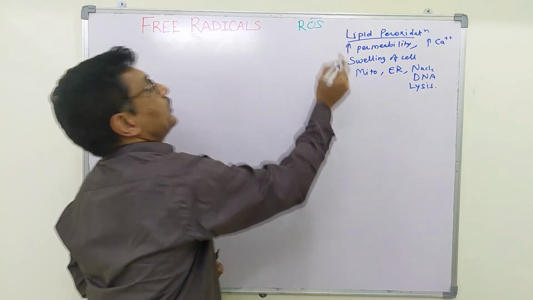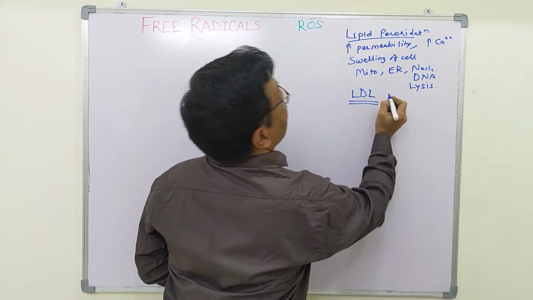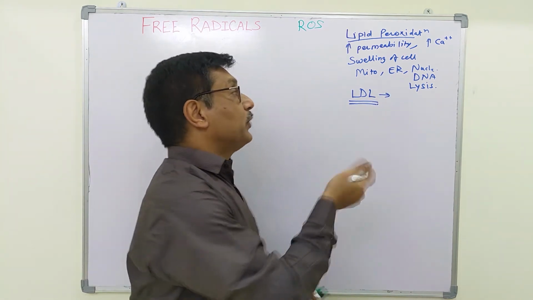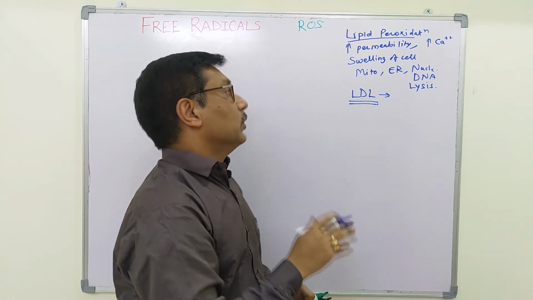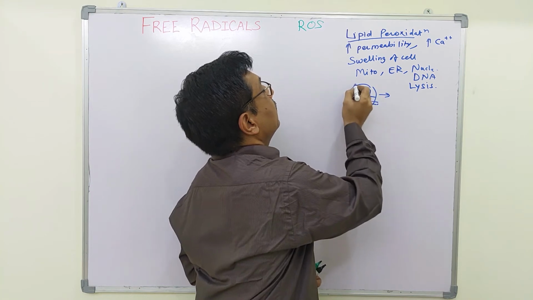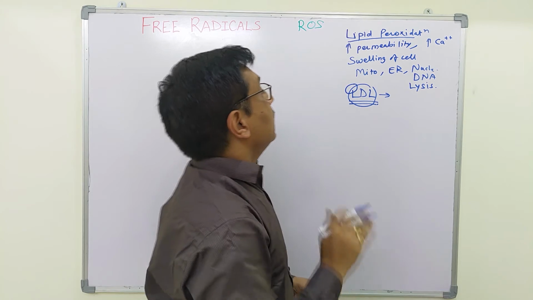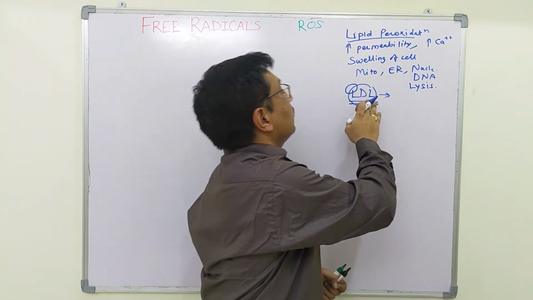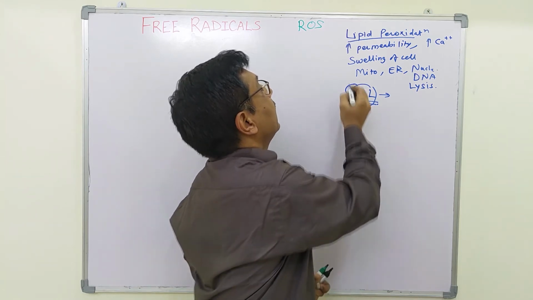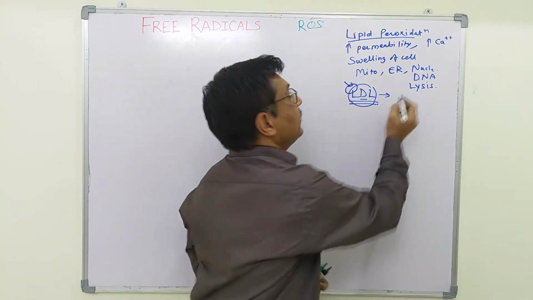The lipid peroxidation or oxidation of the LDL molecule will lead to it being identified by macrophages as a foreign molecule. In LDL, there is apoprotein B100, cholesterol and triacylglycerol. The long unsaturated fatty acids of these triacylglycerols are attacked, and the protein is also attacked, thereby leading to oxidized LDL.